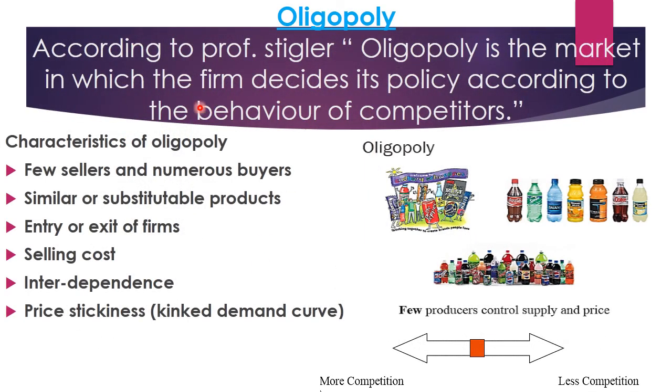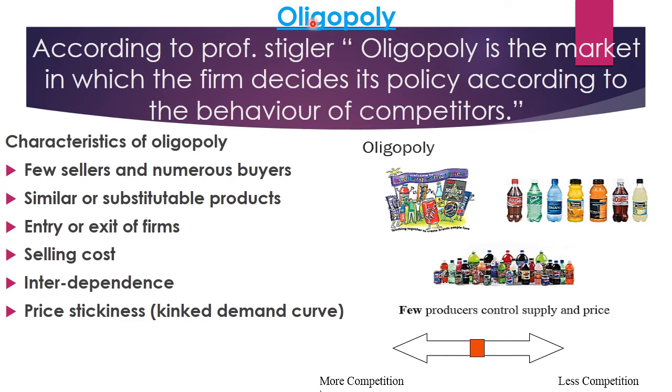Comes oligopoly. According to Professor Stigler, oligopoly is the market in which the firm decides its policy according to the behavior of competitors. One more definition: oligopoly is the market in which even a small number of sellers out of the total sellers are enough to affect the price of the product. Now first of all, what do you mean by oligopoly?